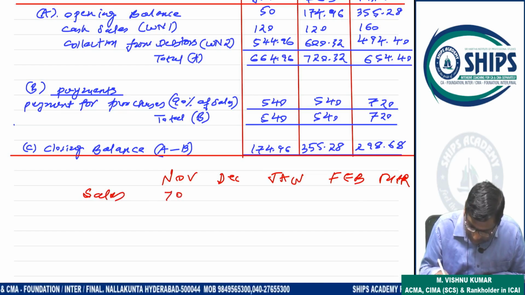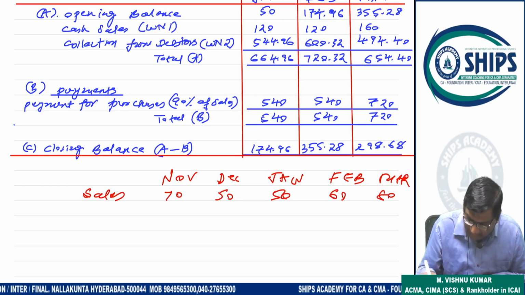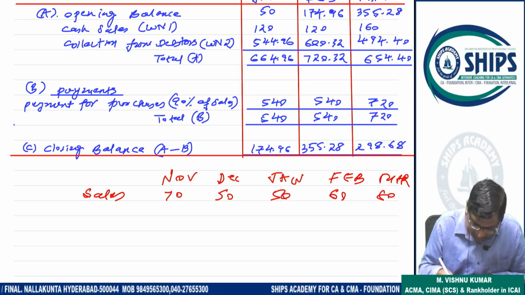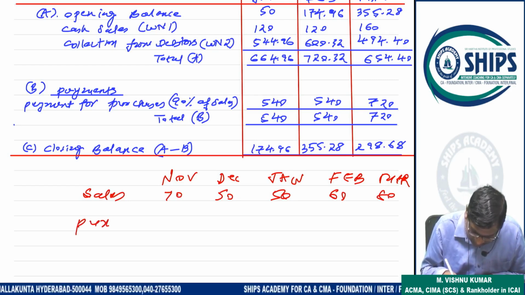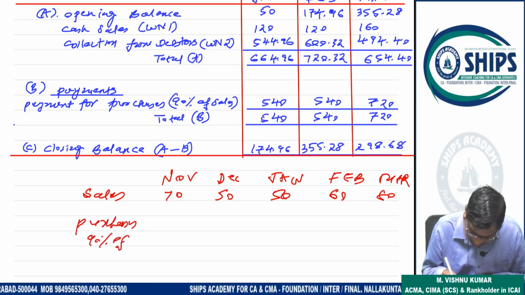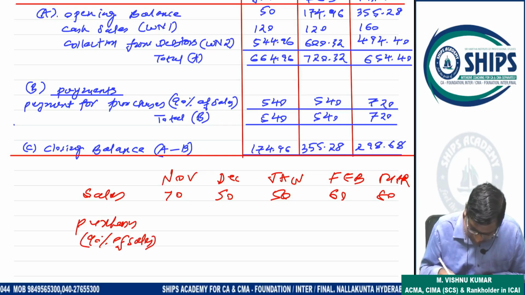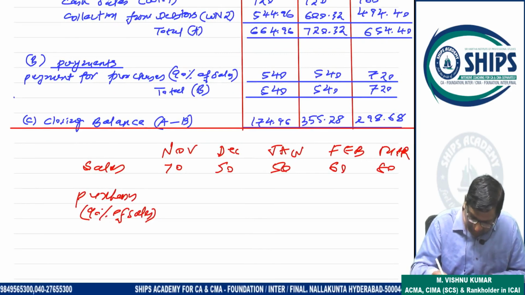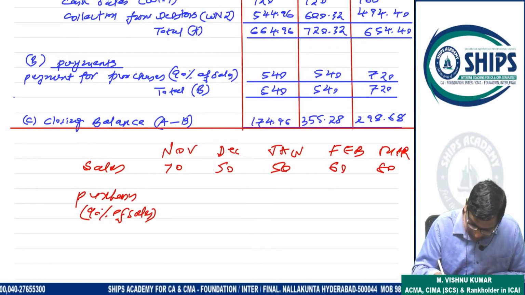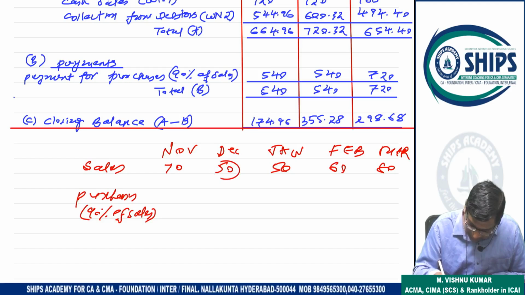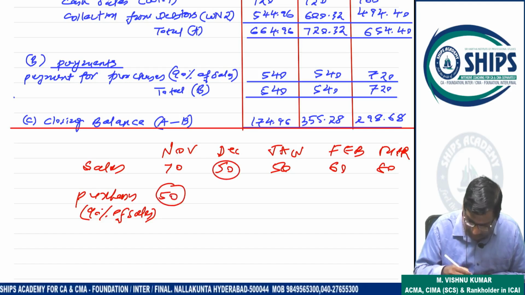Suppose sales are 70, 50, 50, 60, 80. Now purchases are given as 90% of sales. But what is mentioned in the question is that December month purchases are made in November only. So December month sales is how much? 50. So purchase will be here 50.